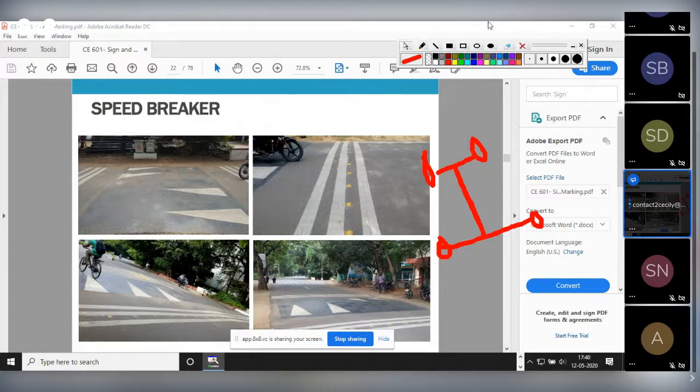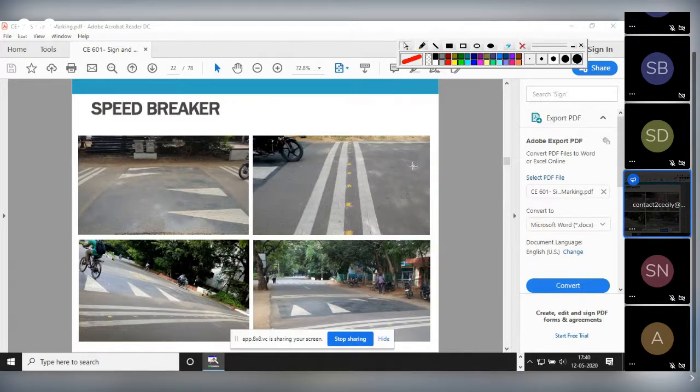So like this. What is this width? This width should be greater than this length, which is your wheelbase. In the case of a well-designed speed breaker, this length should be greater than this length. But in our case, what happens? It will be just like this, a hump will be provided.